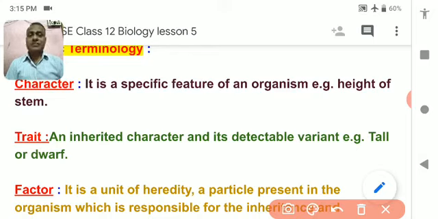So characters are the features which we get from our parents. So inheritable features are called character. Inheritable means the character which we inherit from our parents, and our parents have inherited from their parents.